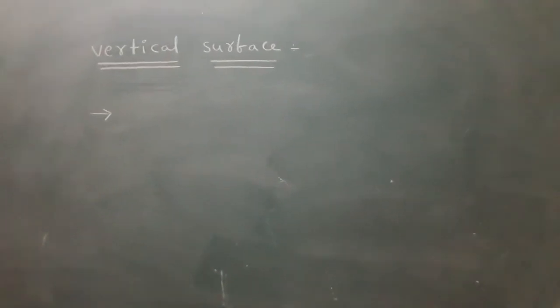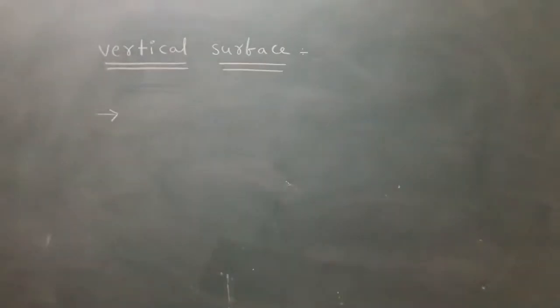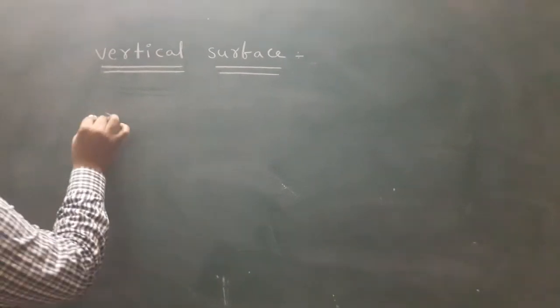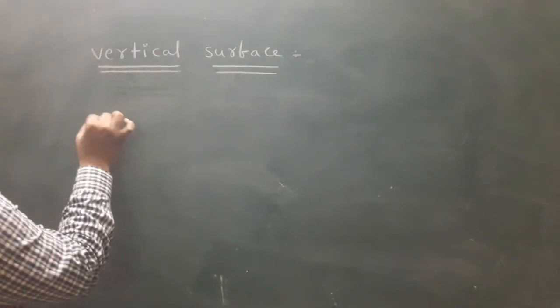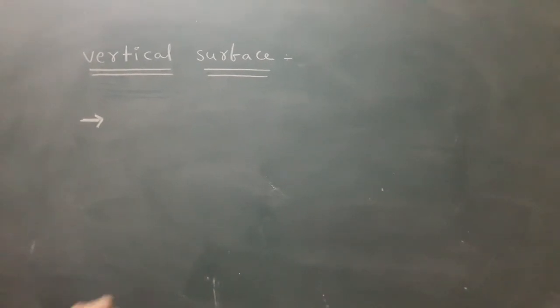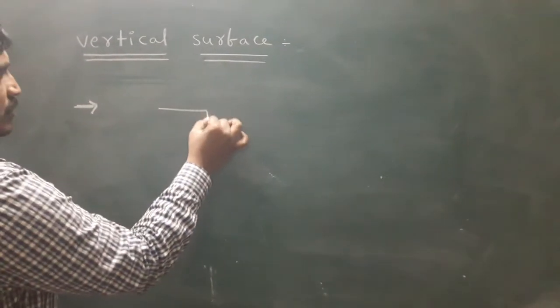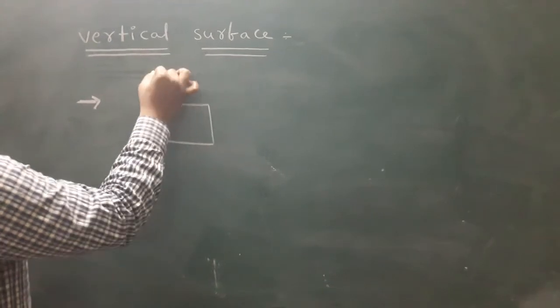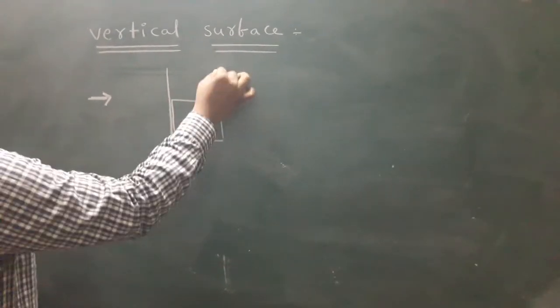Next question. This is the block, pressed between two hands.